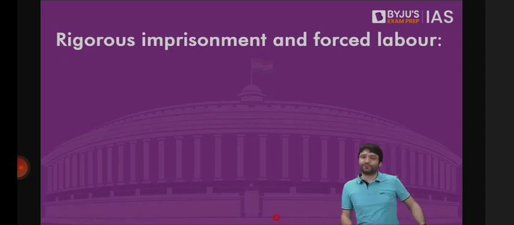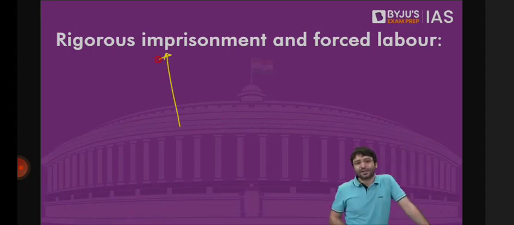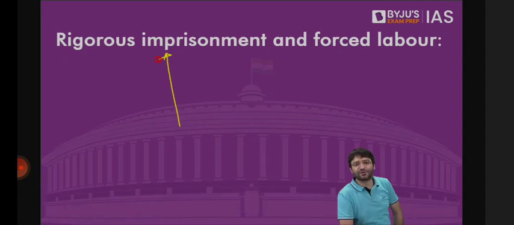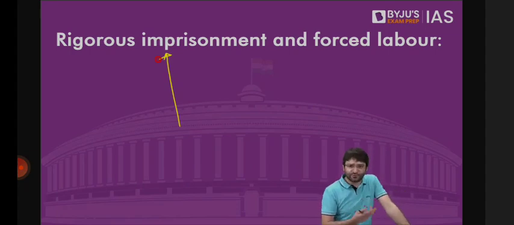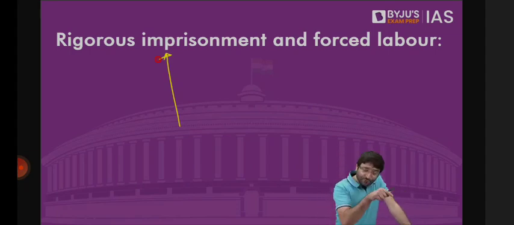And who is being forced to work? Somebody who is sent to rigorous imprisonment, somebody who is sent to jail. For example, Shashikala, the close lieutenant of the late Tamil Nadu Chief Minister J. Jayalalitha. In a disproportionate assets case, she was sentenced to jail by the Karnataka court because the case was shifted to Karnataka, and I'll tell you later the reason why. But then inside the jail, she was asked to work, she was forced to work, and she started making candles.